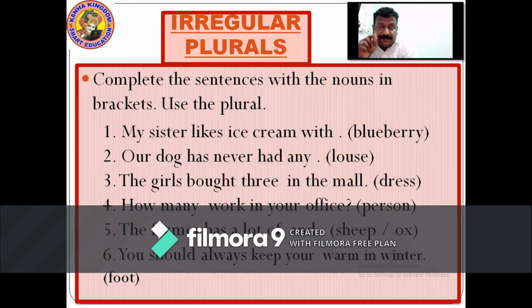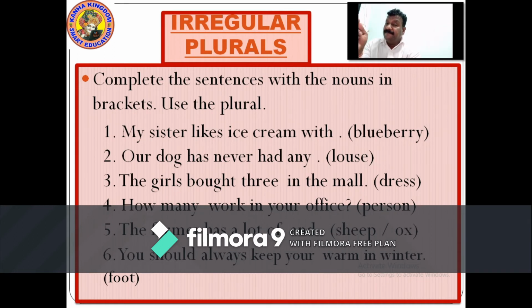As the word ends with x, es is added to make the plural form. In that way, it is oxes. You should always keep your feet warm in winter.